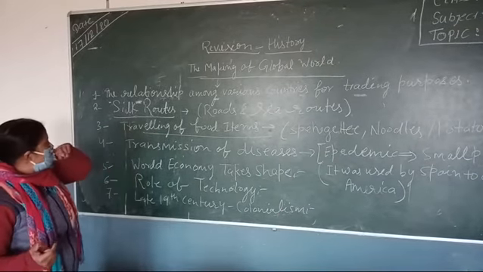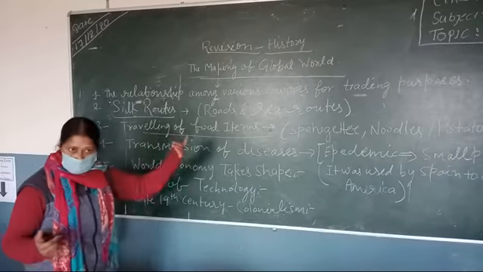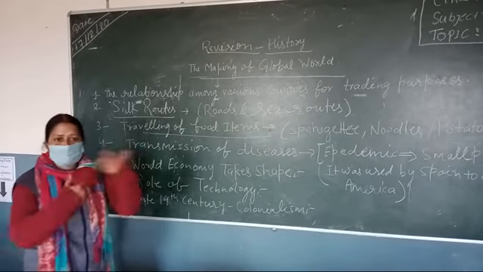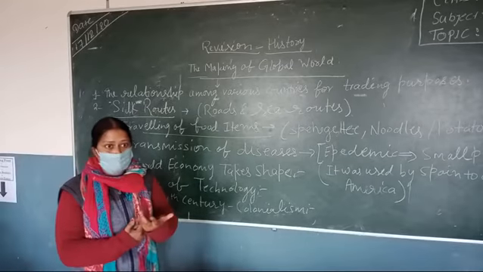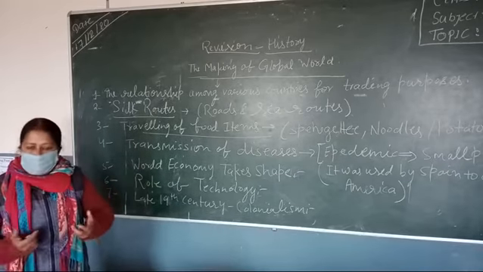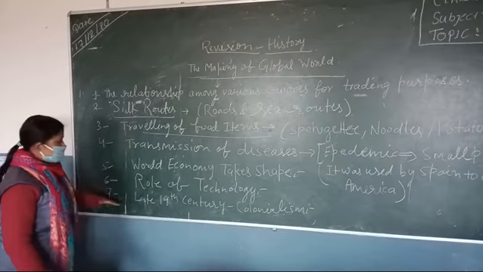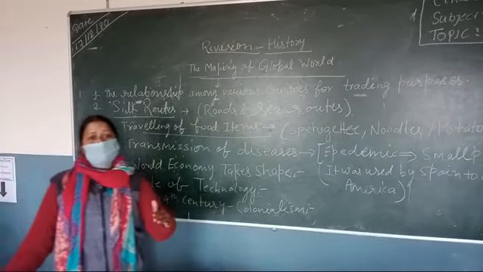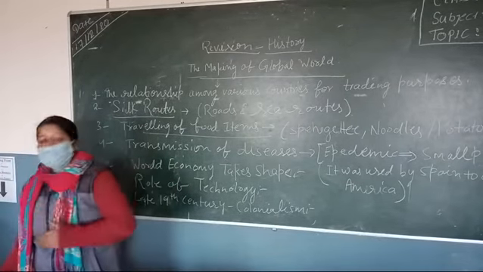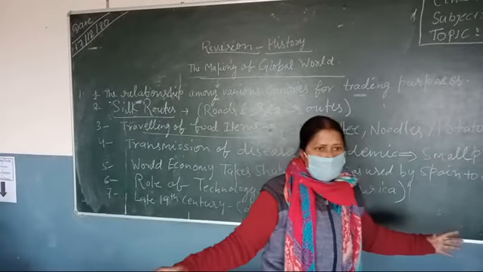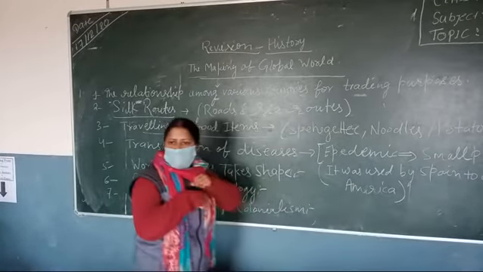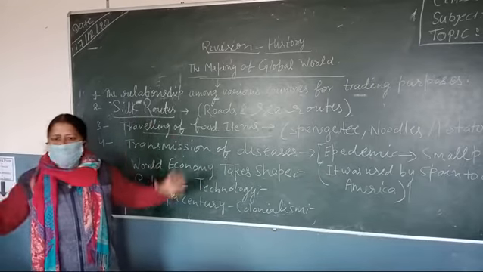Then you can say the traveling of food items also, when people share language, cultural background and food habits with each other, it also flourished the diversity. Now we are taking the late 19th century, the starting of the 20th century, just because trade had flourished around the world. Means of transportation also developed so well.